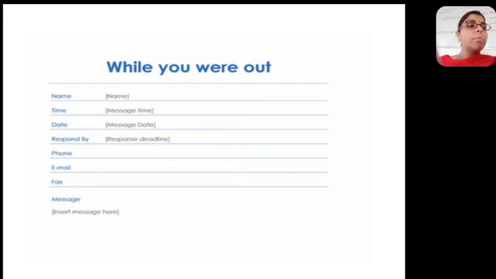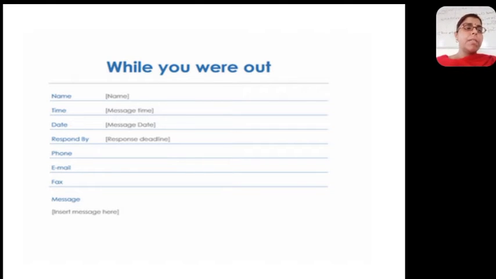But now the problem arises: if the guest has not left any location form, and he is not picking up the phone of the room also, that means he is neither in his room, nor has he informed us where he is available. So at that time what we do is we prepare a message slip. The message slip is prepared in triplicate, and the message can be for a present guest, past guest, or future guest. It can be for any guest.